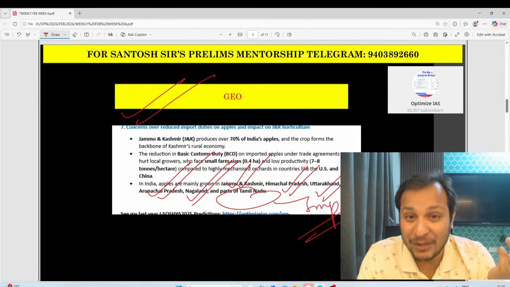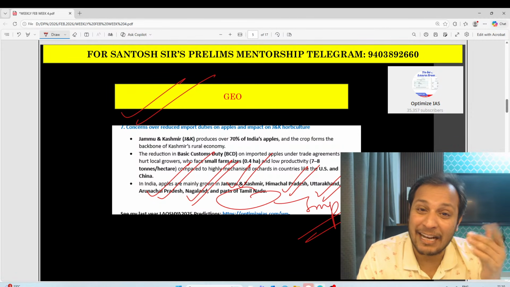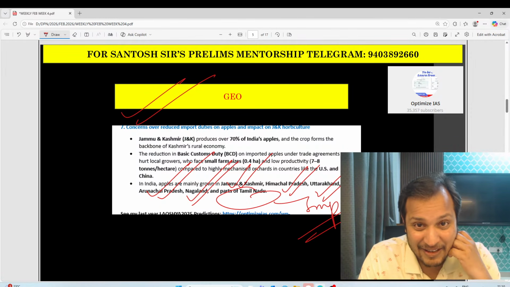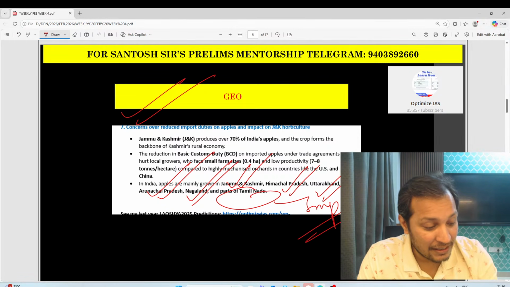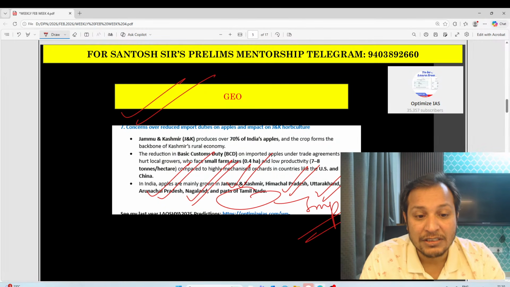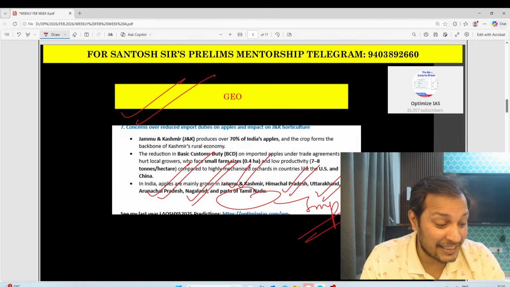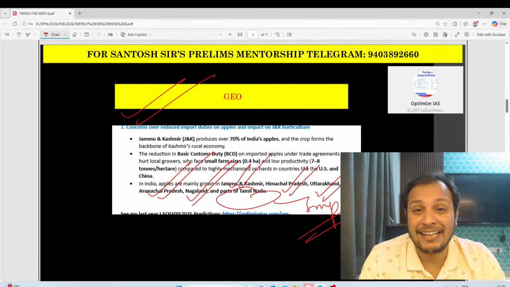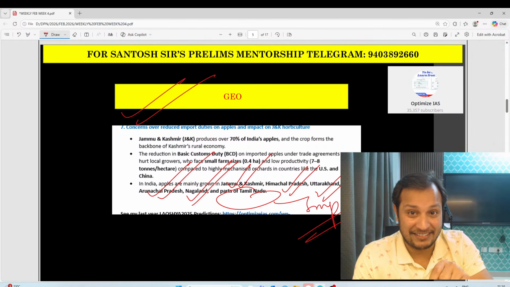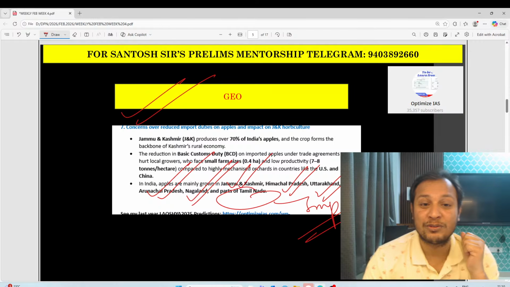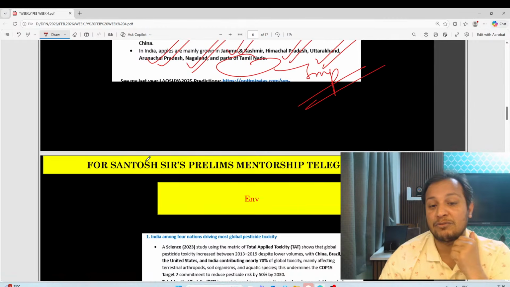Generally people will not be knowing. People will think apples are only grown in the Himalayan states, but let me tell you, apples are also grown in the state of Tamil Nadu. Northeastern states also grow apples. This is a really important one. UPSC has a habit of asking questions. Crops and states they will give you, so they have a habit of asking this type of questions.